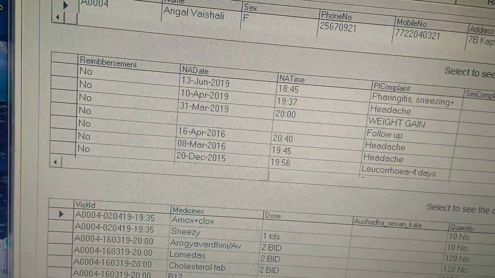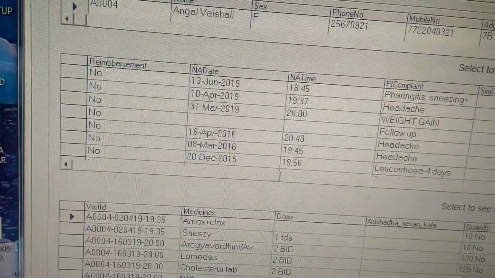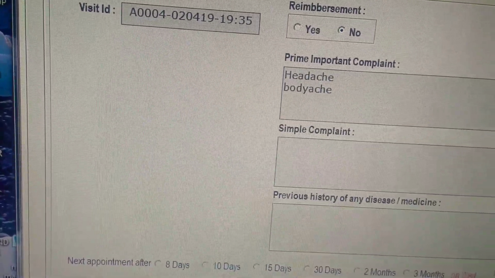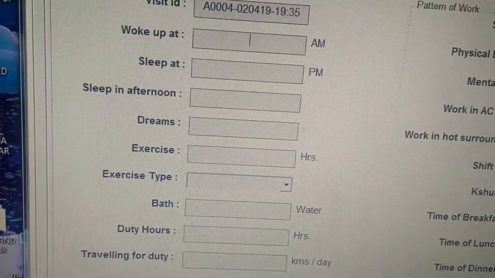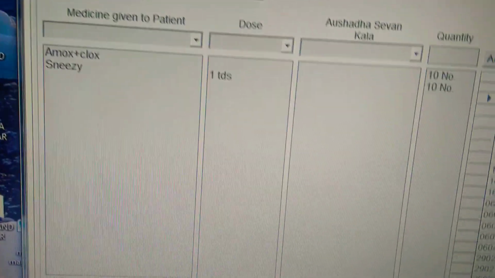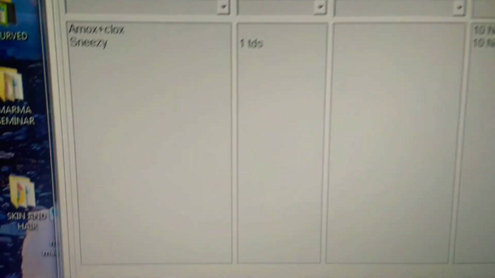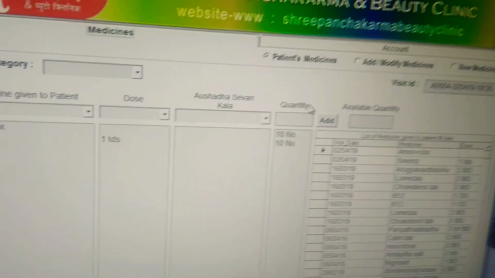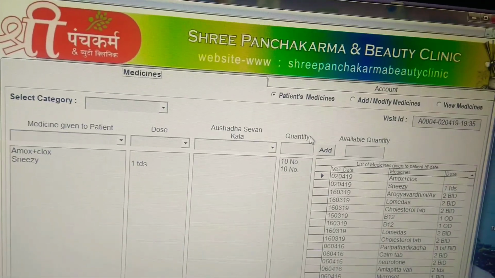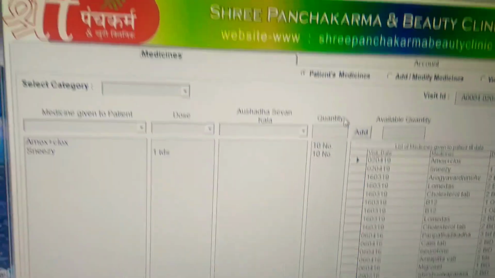So information at one glance you can see here. And if you see medicines, then it will appear like this also, and that particular day medicine, it will appear here like this. So this is a user friendly, very easy to use software. If you like this, then please tell me.